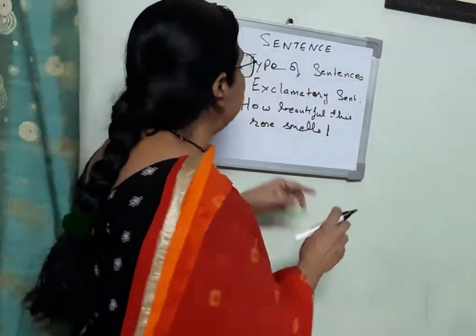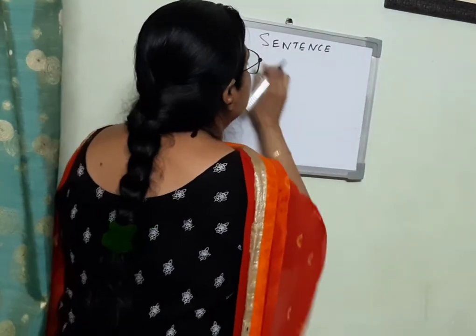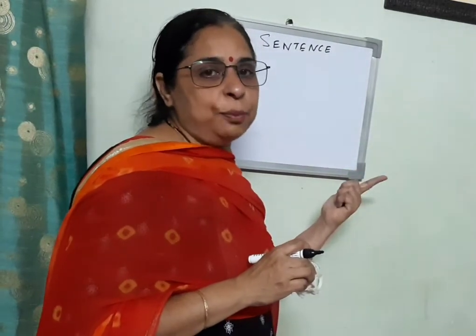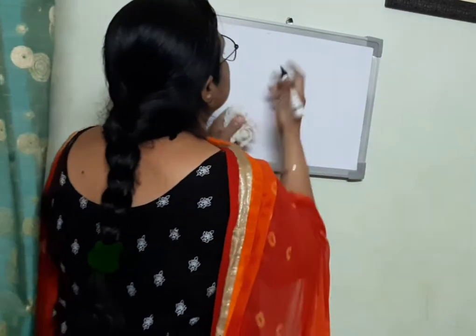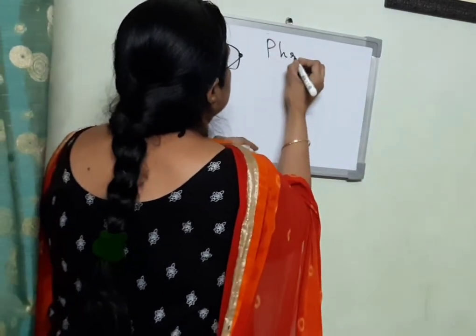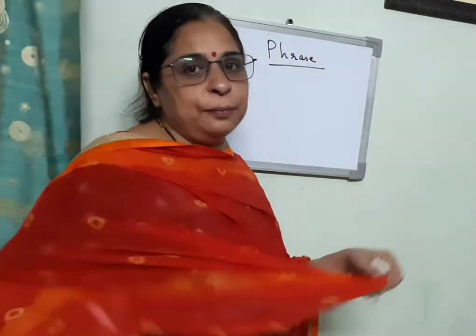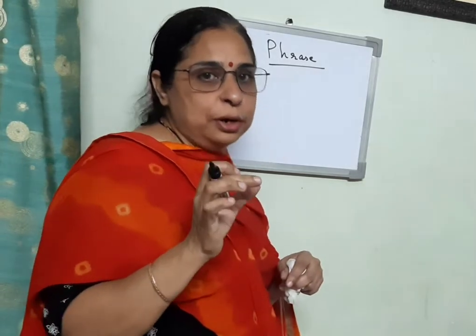Now today we learned about the types of sentences, and the next topic is phrase. What is a phrase? A phrase is also one, two, three words.